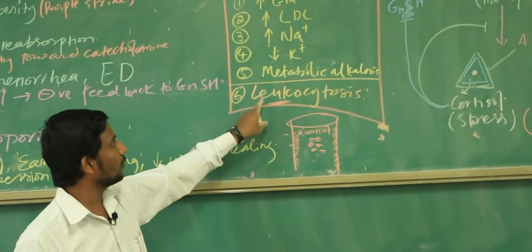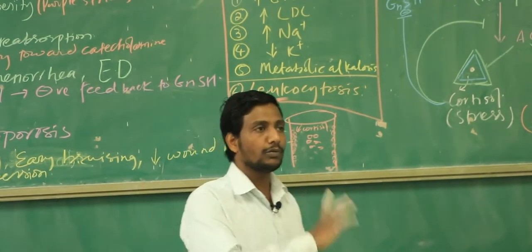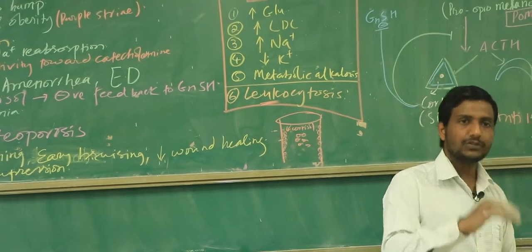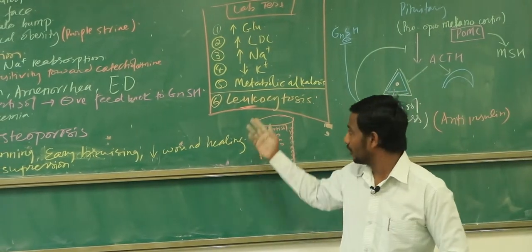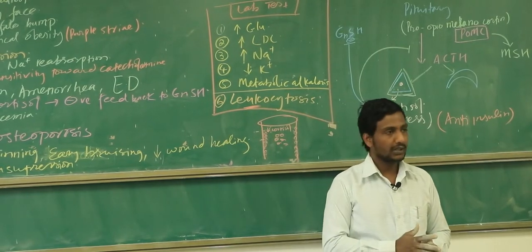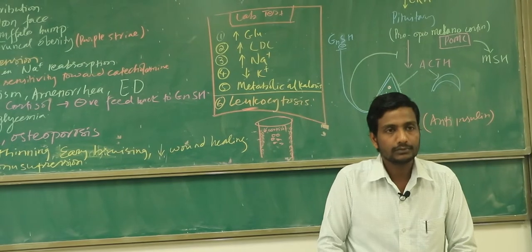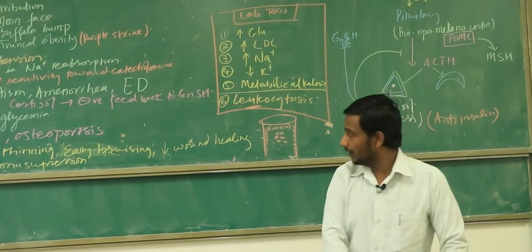So now if somebody asks you why there is leukocytosis, the answer is very simple: demarginalization of the WBCs from the blood vessel wall due to a high amount of stress, that is the cortisol. So demarginalization of the WBCs is going to cause the leukocytosis. Clear about this thing? Okay, yes? So there is leukocytosis, then why is there a chance of infection? Why the chance of infection?